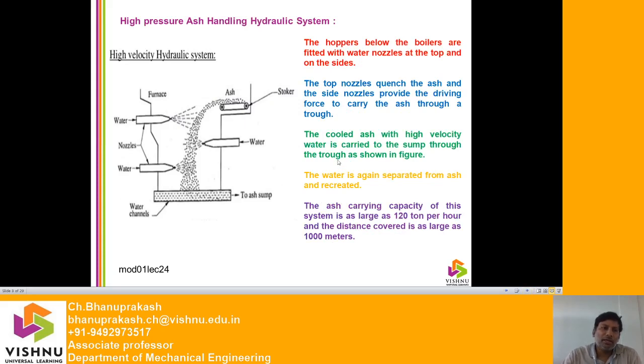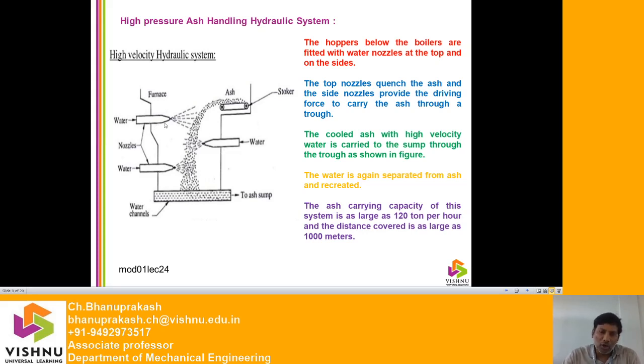Now enter into the high velocity hydraulic system. You can see here the stoker, and the hoppers below the boilers. Below the boiler there are hoppers fitted with water nozzles. You can see here these are water nozzles. These nozzles are at the top, one is at the side, and one more nozzle is at the bottom.